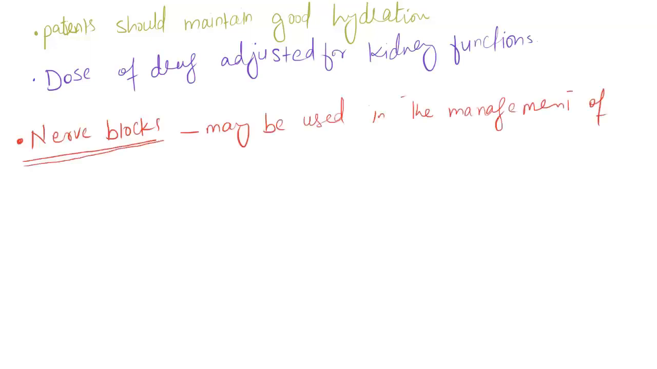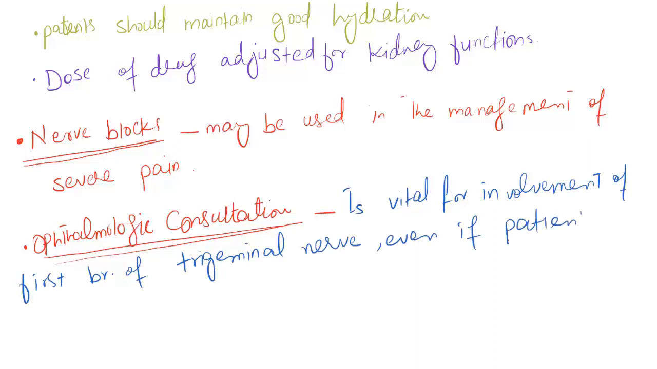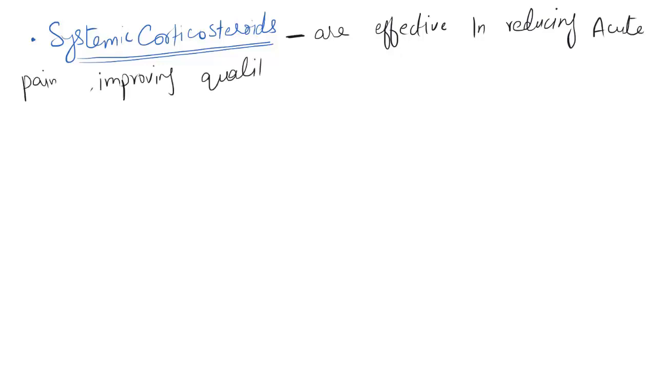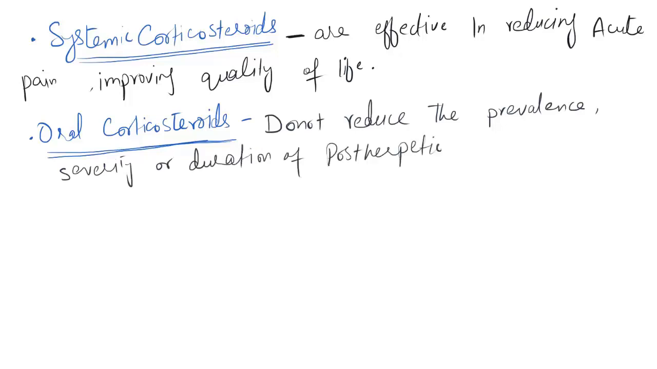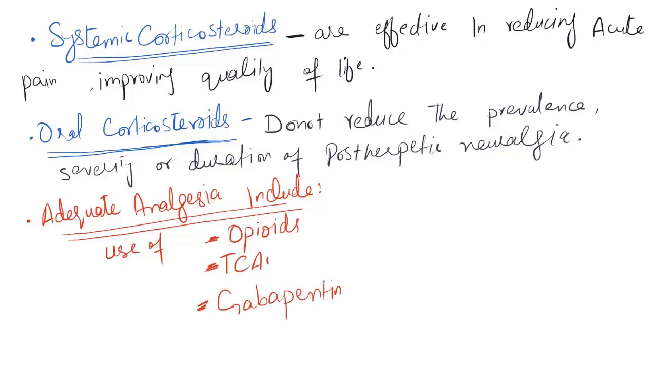Nerve blocks may be used in the management of initial severe pain. Ophthalmologic consultation is vital for involvement of the first branch of trigeminal nerve, even if the patient has no ocular symptoms. Systemic corticosteroids are effective in reducing the acute pain, improving quality of life. Oral corticosteroids do not reduce the prevalence, severity, or duration of the post-herpetic neuralgia. Adequate analgesia, including the use of opioids, tricyclic antidepressants, gabapentin, as necessary, should be given for zoster-associated pain.